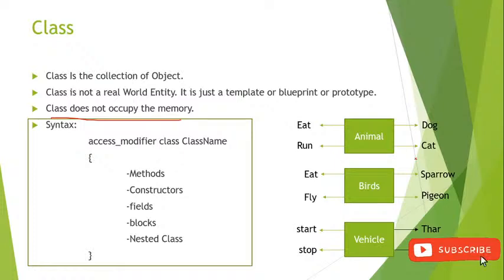So now we will see the object. What is meant by object? The object is an instance of the class. If you take an example, a dog is an instance of animal, or we can take another example, a cat. A cat is an instance of the animal. So an object is an instance of the class.